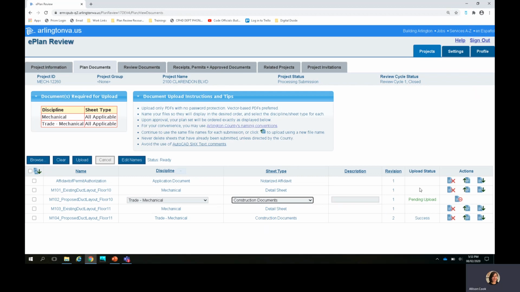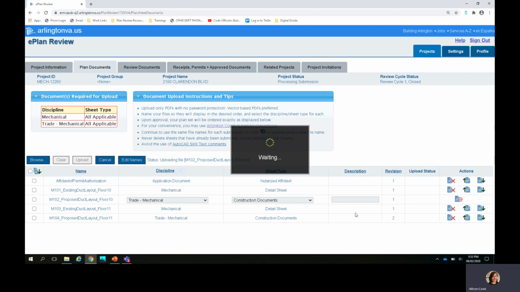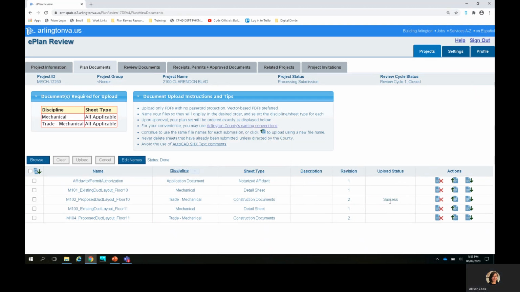And it gives me another pending upload. Once again, I'm going to click the Upload button here towards the left middle portion of the screen. And yes, again, I'd like to submit these upload changes. Now again, you can see where it says revision 2 and success.